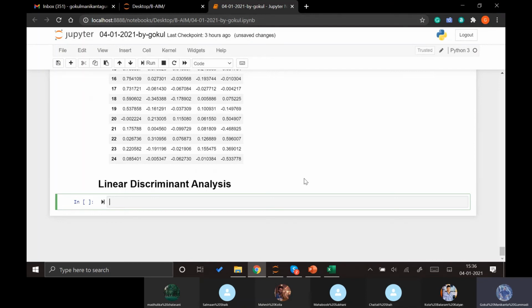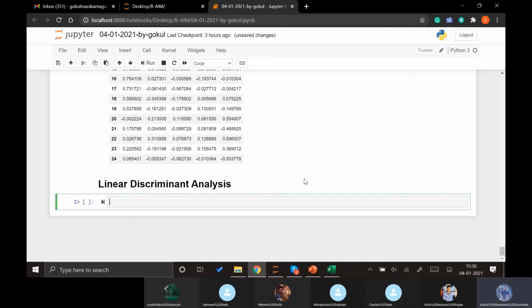The main difference is that linear discriminant analysis considers the different groups, the grouping variable. So there must be a grouping variable, the output or dependent variable, in our data set, and in linear discriminant analysis it must be a categorical variable. Only then can we apply linear discriminant analysis.